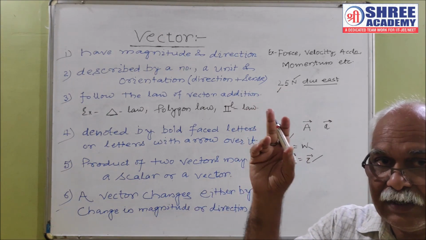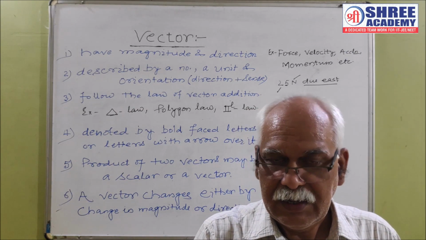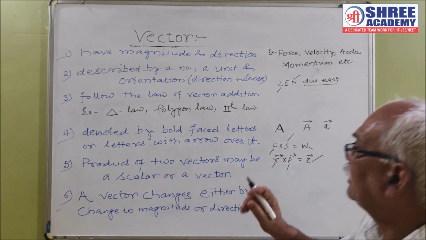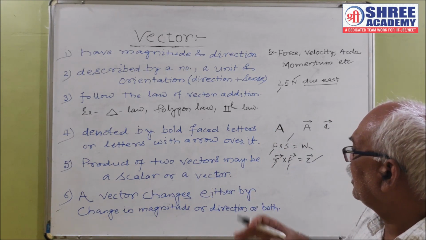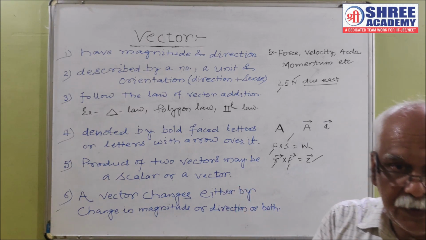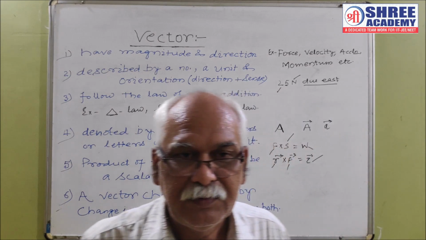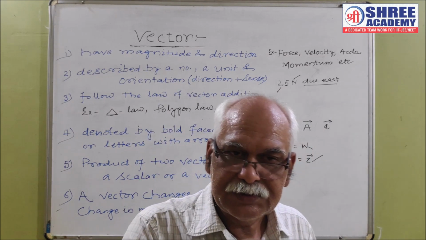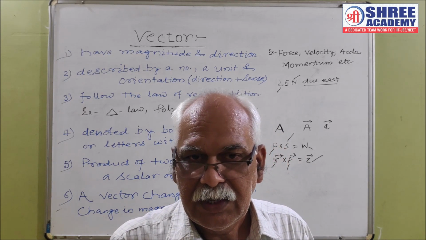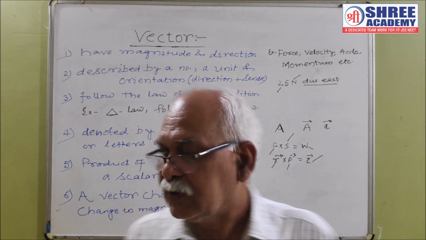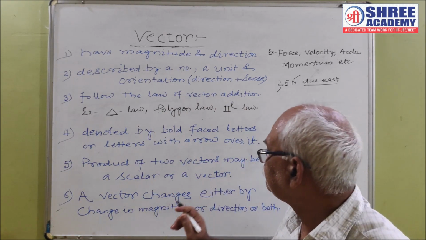In case of scalars, the product of two scalars is always a scalar. But here, the product of two vectors sometimes may be a scalar or sometimes may be a vector. It depends upon the method of multiplication. One is called a scalar or dot product and the second is called a vector or cross product. इसके बारे में डिटेल में हम लोग बाद में पढ़ेंगे.